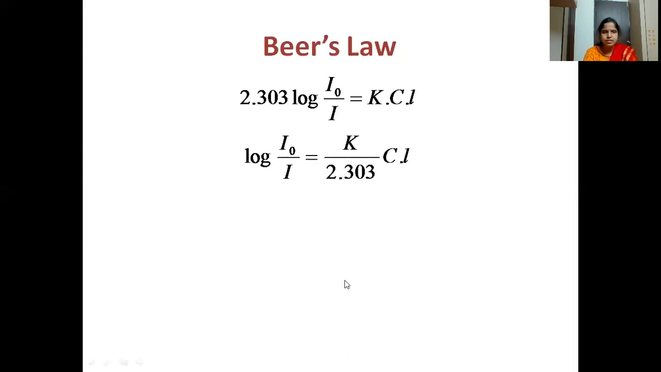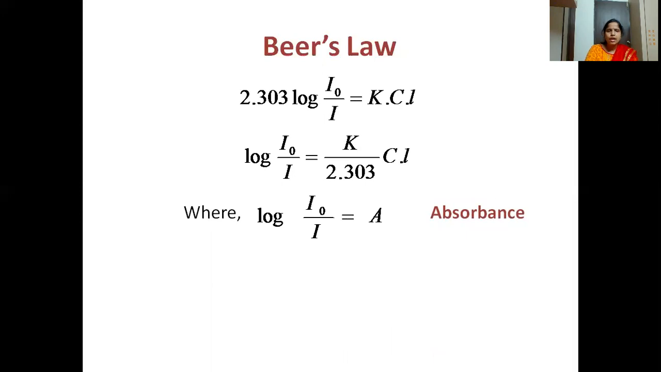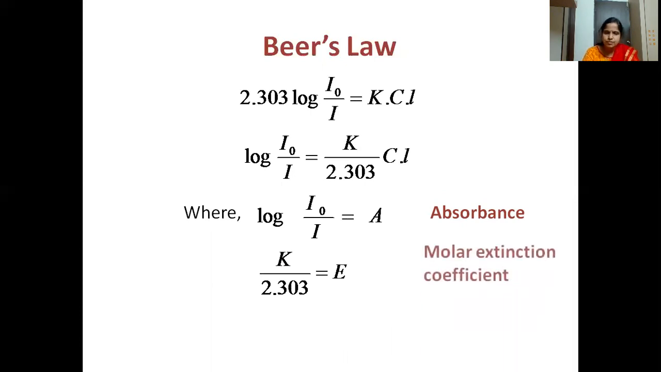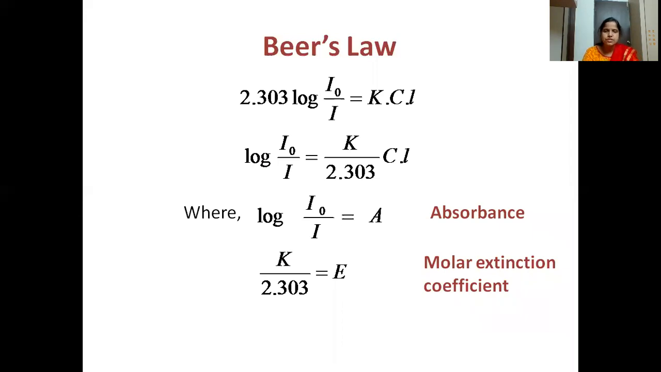Then, interchanging, 2.303 goes to the denominator. And log I naught by I, as we said, is nothing but the absorbance. Then K by 2.303 is epsilon, which we call the molar extinction coefficient, which is constant for each individual solution. Then A is equal to epsilon Cl. So this is the final equation for Beer's law.